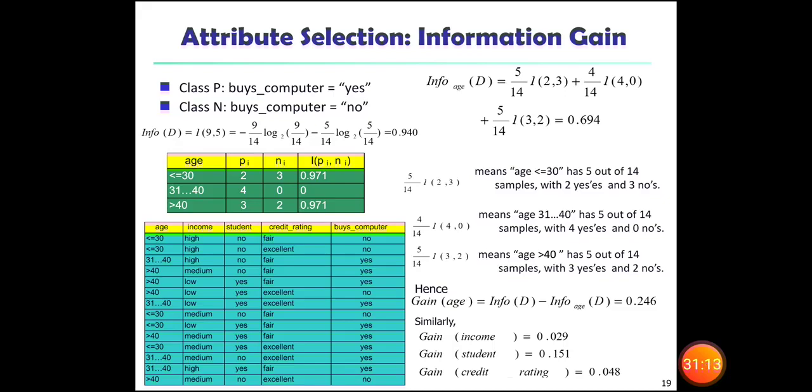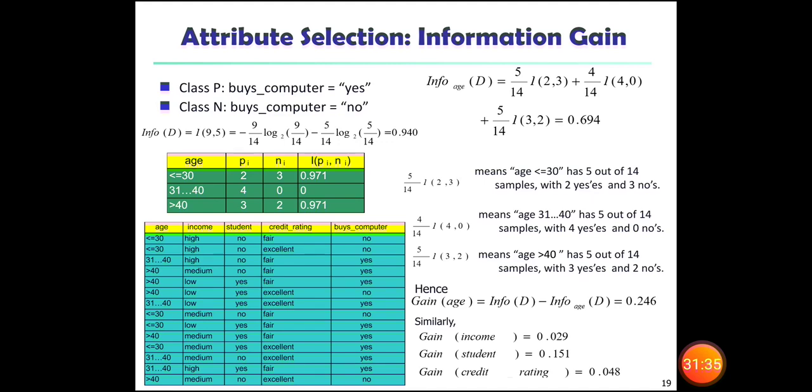So this is the information value. The meaning of 9 and 5 is that 9 is the number of yes, and 5 is the number of no. When you look at the buys computer status, you have 9 yeses and 5 nos.